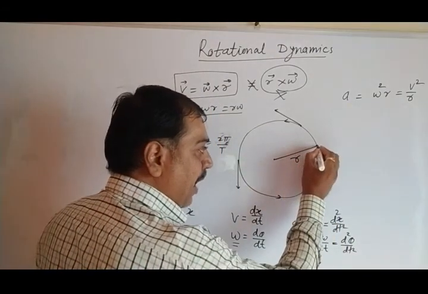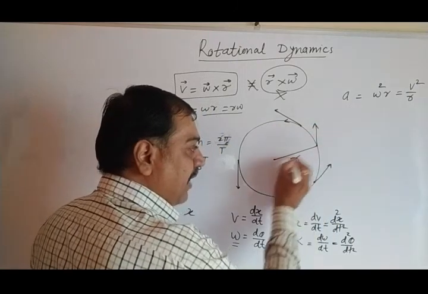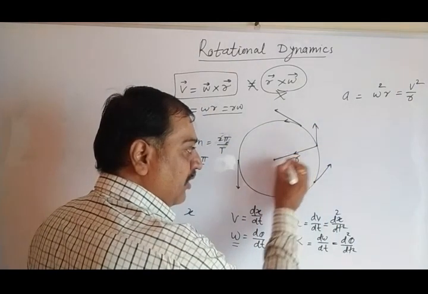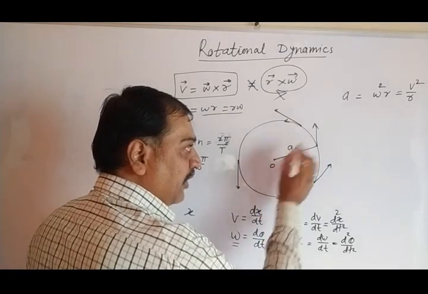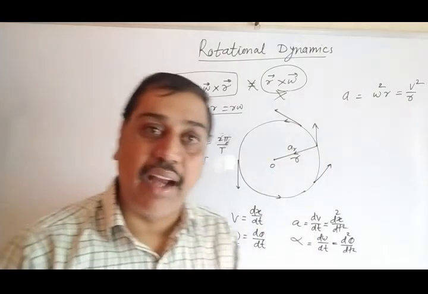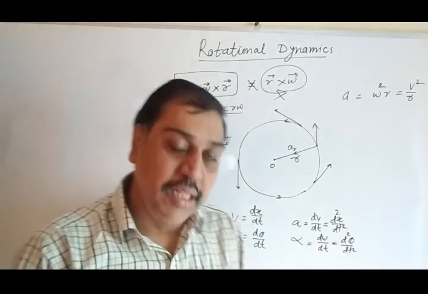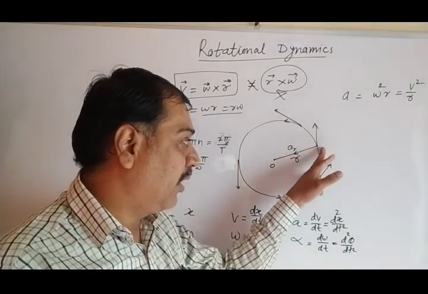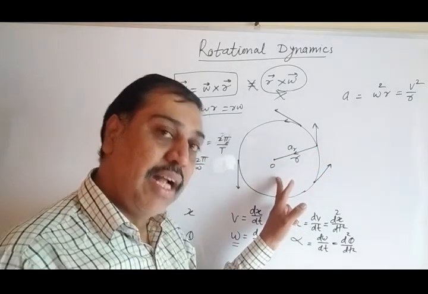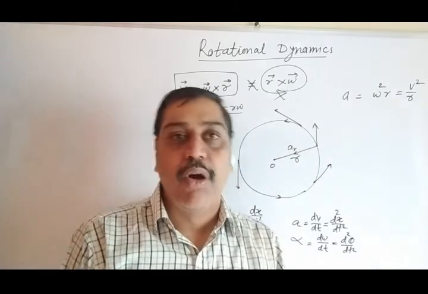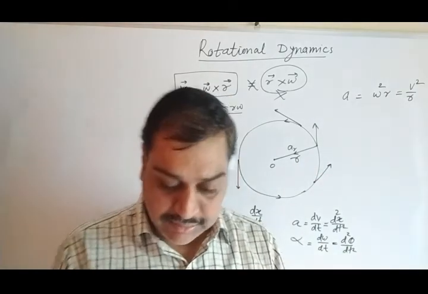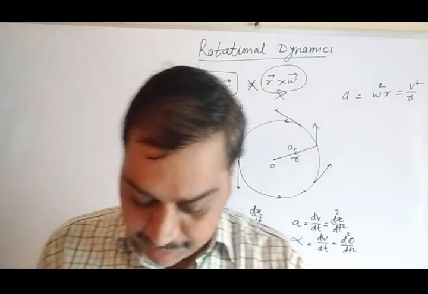Suppose the particle is somewhere here, that acceleration always moves toward the center of the circle along the radius. So this is its direction, and that's why it has the suffix r. Radial acceleration means the acceleration of a particle moving along a radius toward the center of the circle, and that is said to be radial acceleration, or sometimes centripetal acceleration.